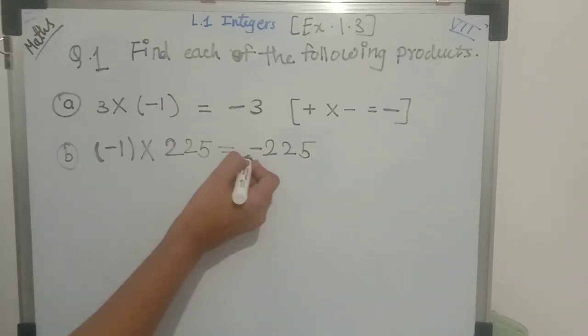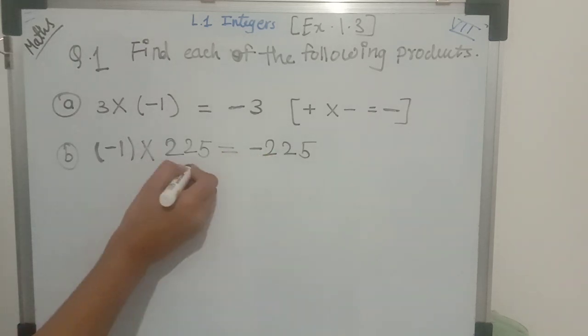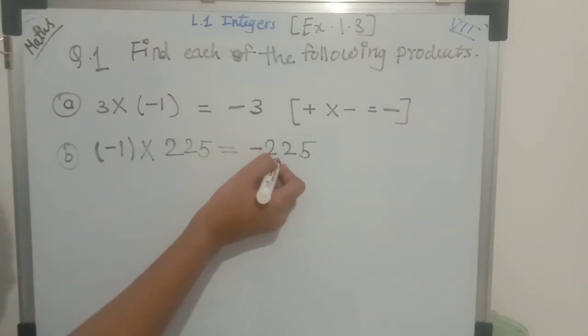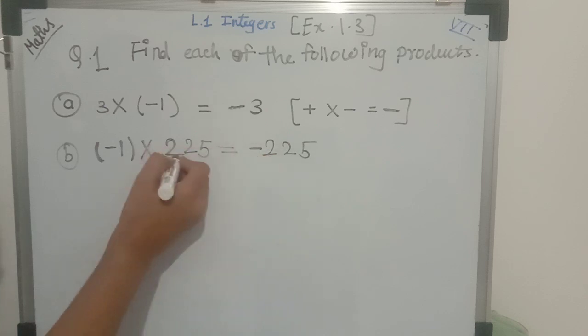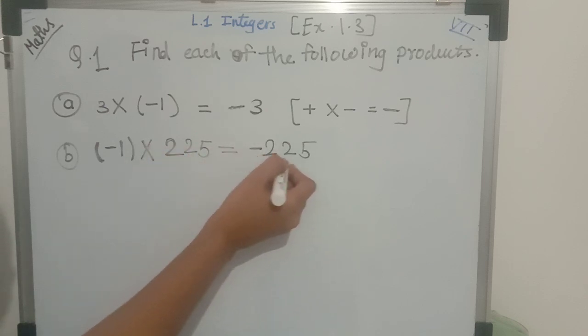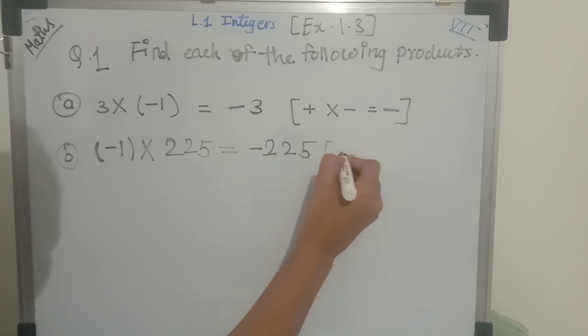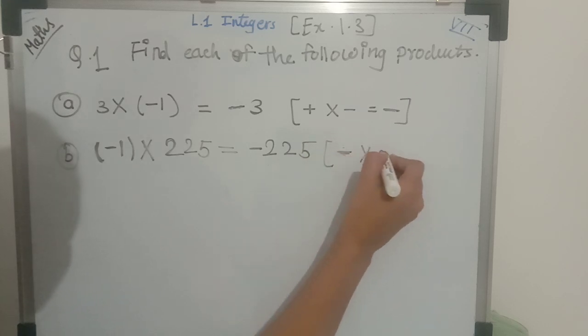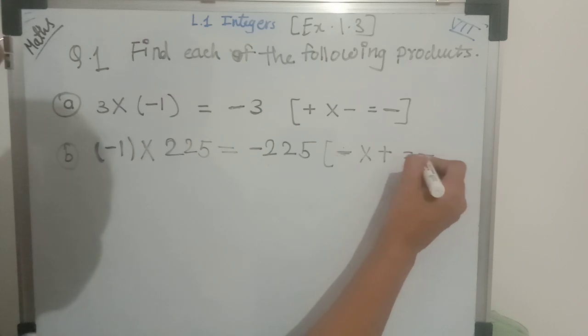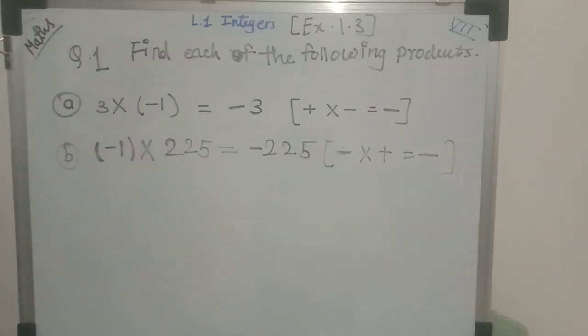Again we got the additive inverse of 225, that is -225. So minus multiplied by plus is equal to minus. If you multiply a negative integer with a positive integer, the product is always a negative integer. Now let's see example C.